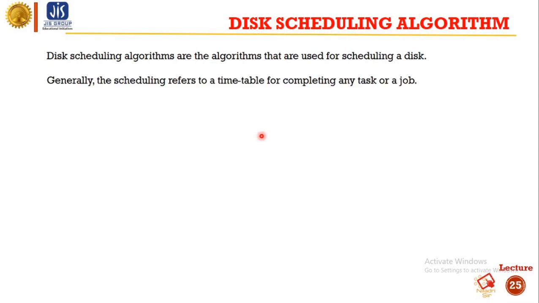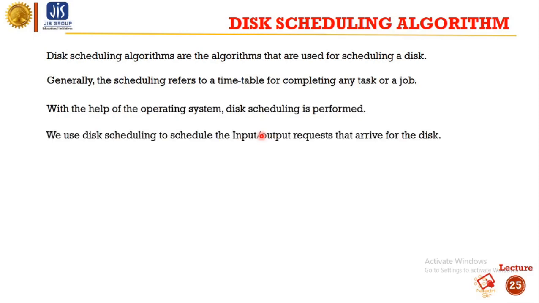Generally, scheduling refers to a timetable for completing any task or a job. With the help of the operating system, disk scheduling can be performed. We are using disk scheduling to schedule the input-output requests that arrive for the disk. So disk scheduling is important.